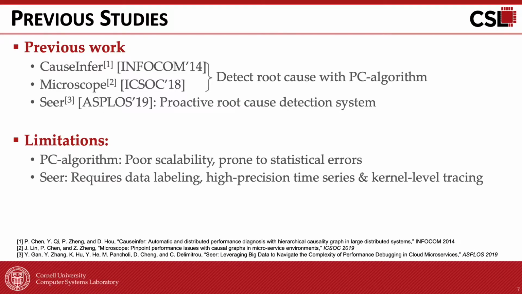First, the PC algorithm-based method is less practical for large-scale microservices with hundreds or thousands of nodes, since the time complexity is exponential in the total number of variables. It is also prone to statistical errors in the conditional independence tests, which leads to inaccuracies in the causal graph. Seer, on the other hand, uses supervised learning and therefore requires data labeling, millisecond-level instrumentation, and tracing into the OS kernel, which undermines its practicality for large-scale systems.